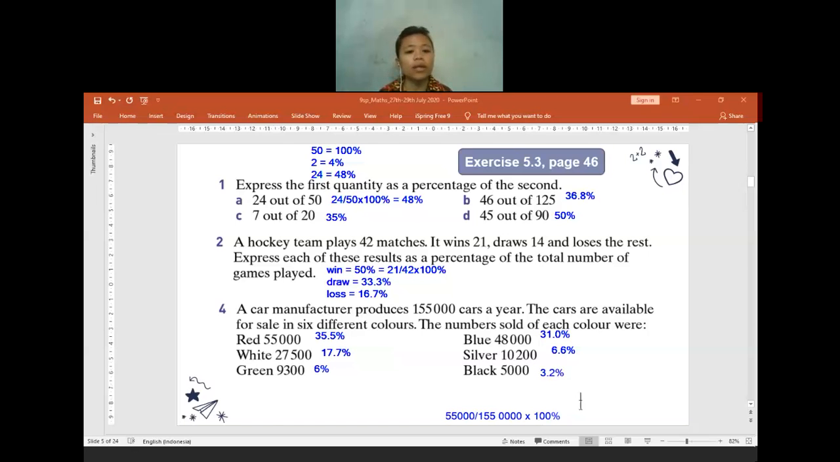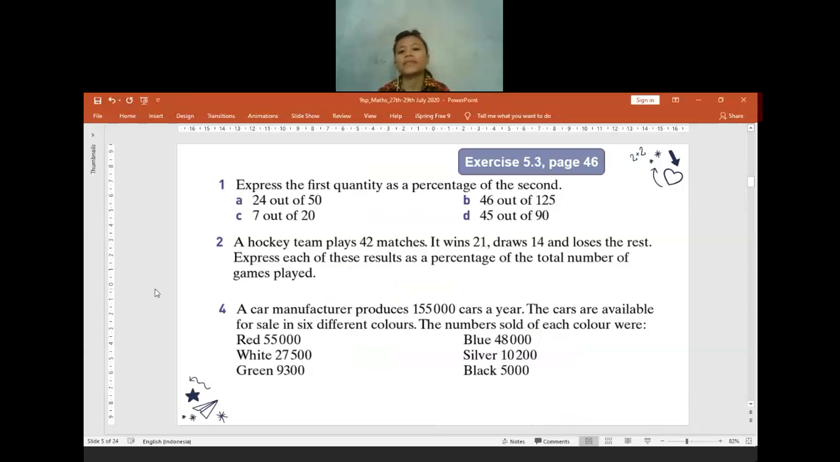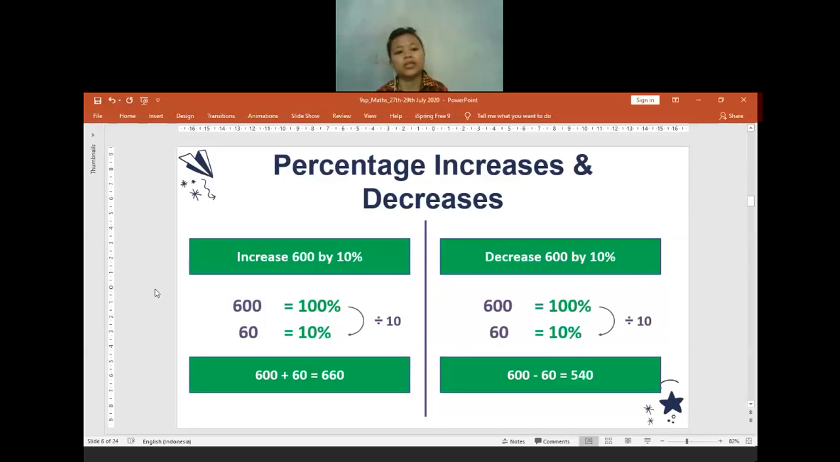Okay, is there anyone who has any confusion in here before I move to the next subtopic? Is there anyone who has any confusion? No, teacher. No? Okay, if you have no confusion, I will move to the next slide. Yeah, about the percentage increase and percentage decrease.